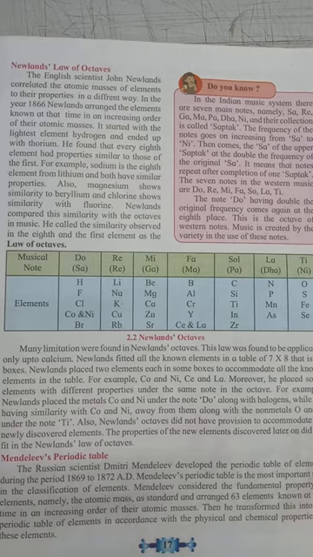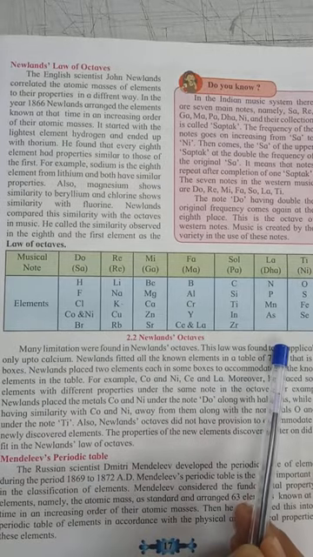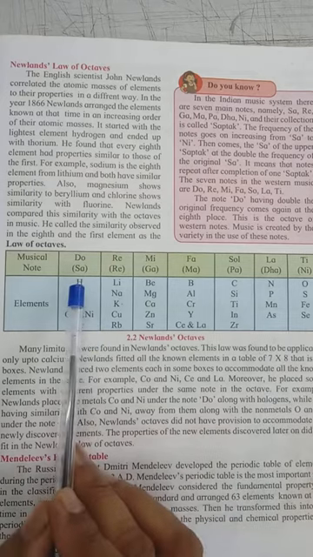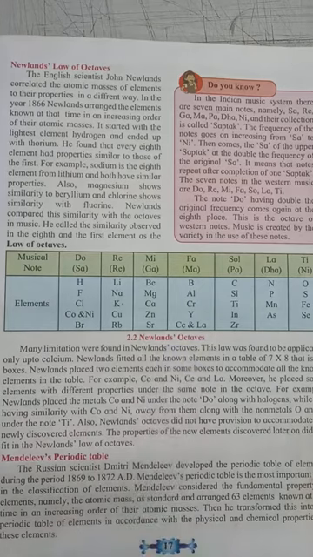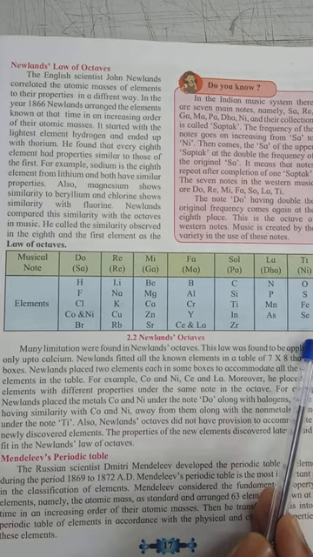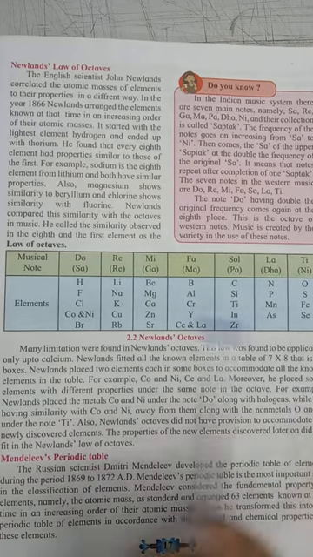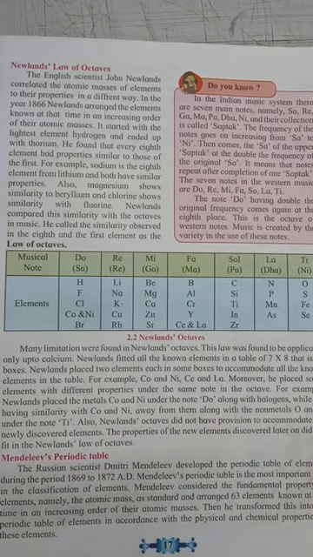While arranging them in increasing order of their atomic masses, he found that every eighth element has properties similar to those of the first element. See here in the book it is given. He arranged elements starting from hydrogen up to thorium. Some elements arranged in increasing order of atomic masses are hydrogen, lithium, beryllium, boron, carbon, nitrogen, oxygen, like that.